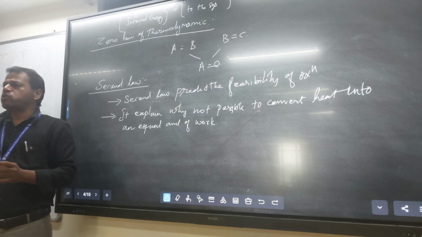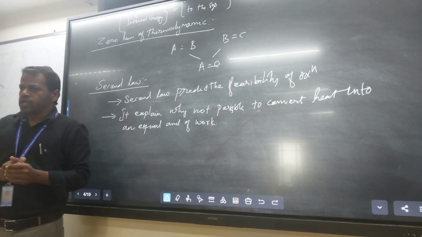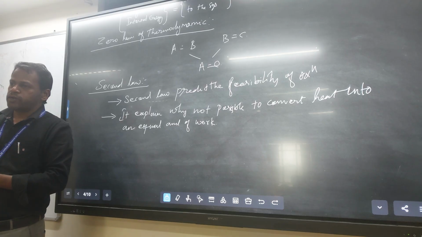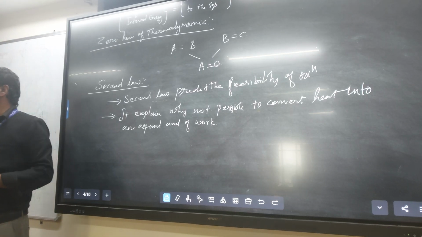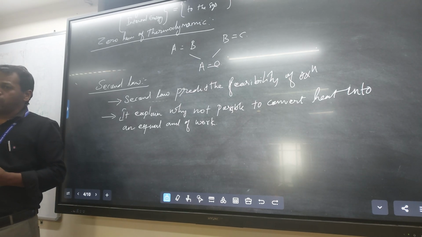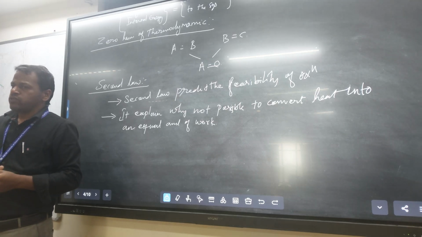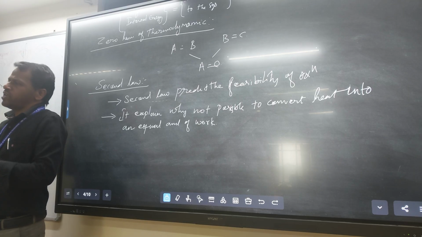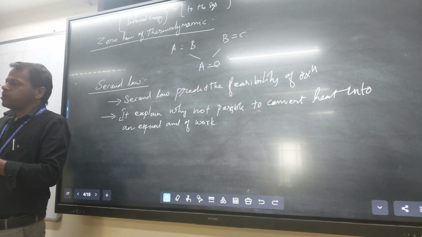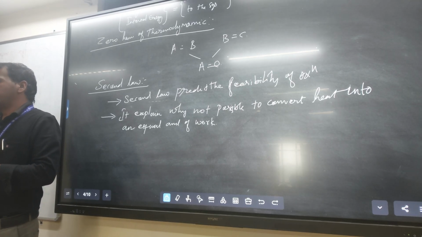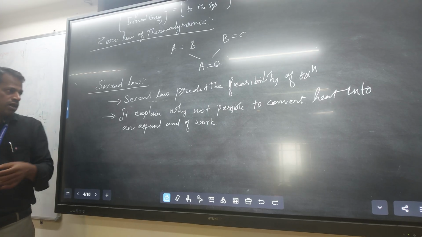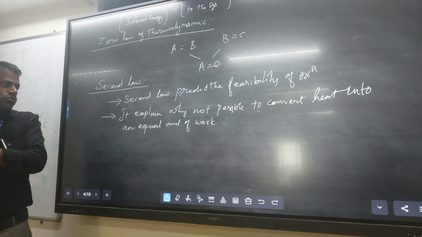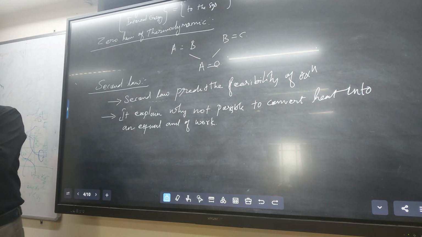That means 100 kilojoule per mole you supply to the system, but you get the useful work from your system only for 80 kilojoule per mole. The rest of the 20 kilojoule per mole is waste energy or unconverted energy, because once the system starts to work, it gets some of the energy, right? That is not given to the product of your supplied energy. So therefore it explains why it is not possible to convert heat into an equal amount of work.